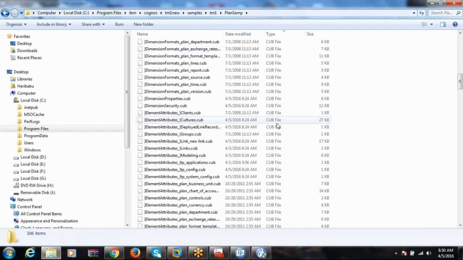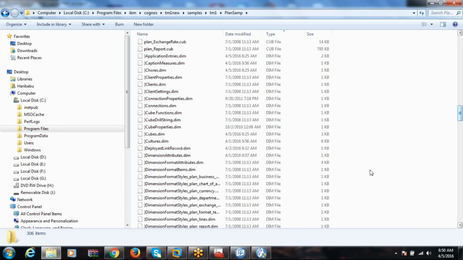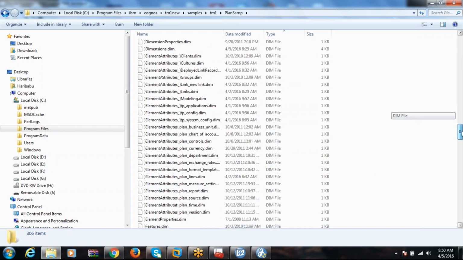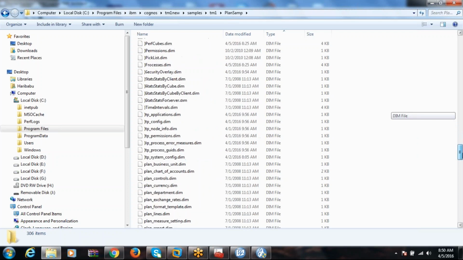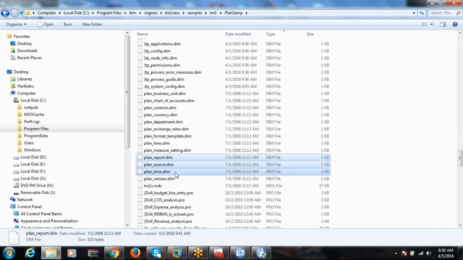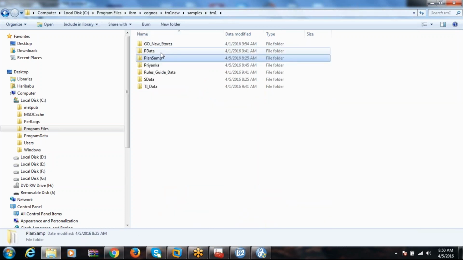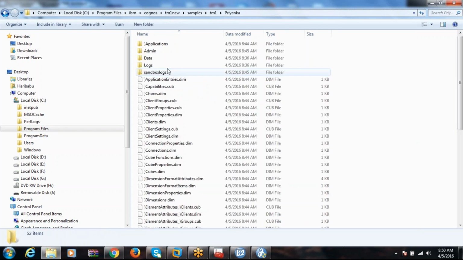See, .cub is a cube. And .dim is dimensions. So for example, these dimensions I want in my cube. All these dimensions in Priyanka cube. Control C. And you need to go to our Priyanka.